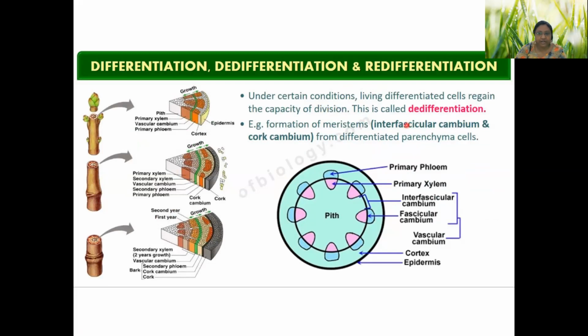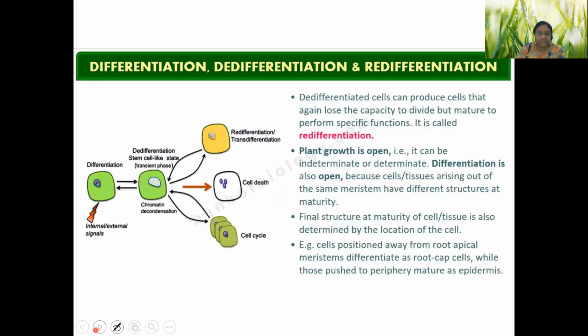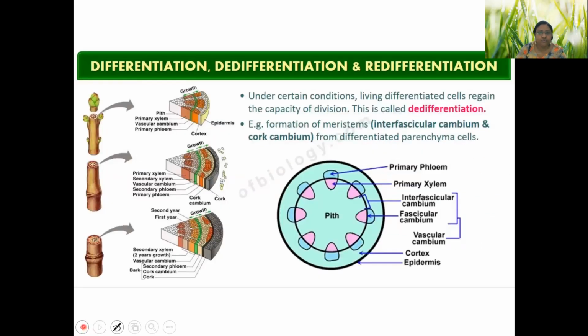So now grade 11 students can understand that interfascicular cambium, cork cambium, they form differentiated parenchyma cell. So this is example of de-differentiation. And if you are going for tissue culture, callus culture formation is an example of de-differentiation, where from leaf, which is a differentiated part, you can get back callus, which is an undifferentiated part.